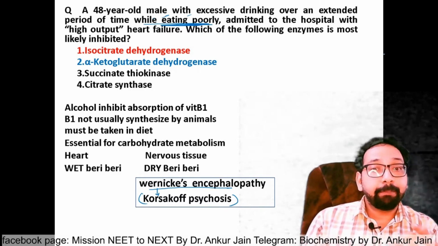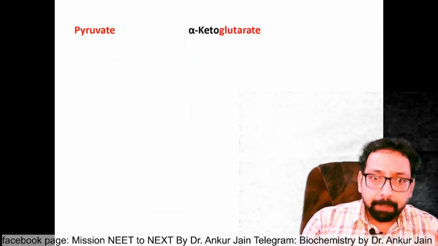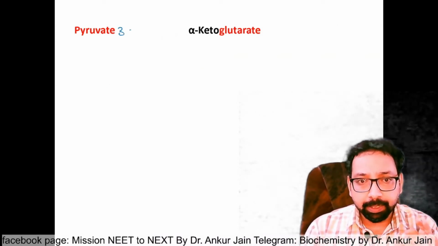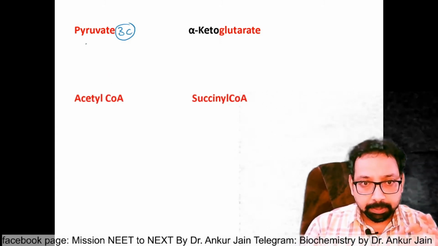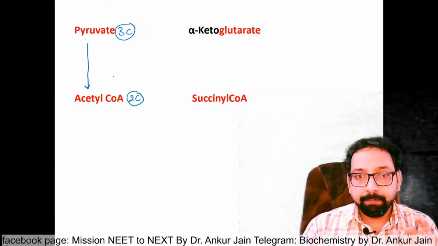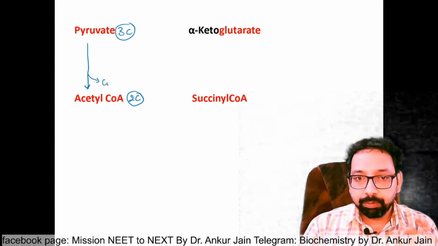Now let me describe. Pyruvate. Pyruvate has how many carbons? You all know, 3 carbon. It is converted to acetyl coenzyme A. How many carbons? 2 carbon. When a 3 carbon compound is converted to a 2 carbon compound, CO2 is removed.